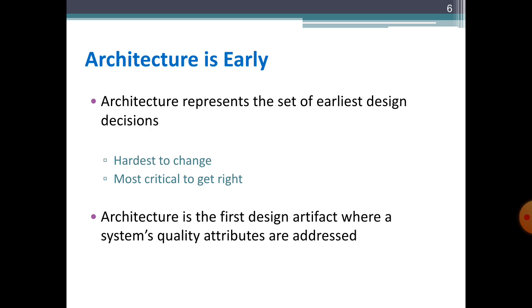So architecture is the first design artifact where a system's quality attributes are addressed, which we also call non-functional requirements. So till here we can see that architecture is earlier than the detailed design, where we are concerned about quality attributes like reliability, availability, portability, maintainability. All of these attributes are the non-functional requirements which we also call quality attributes. Any design or architecture having more quality attributes will have a higher cost as well.